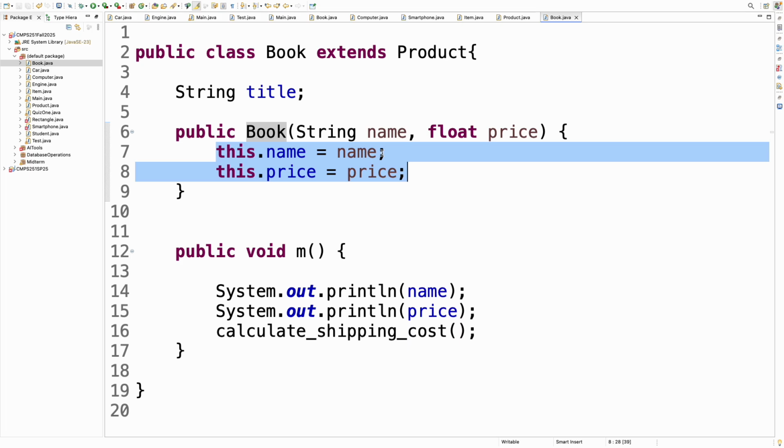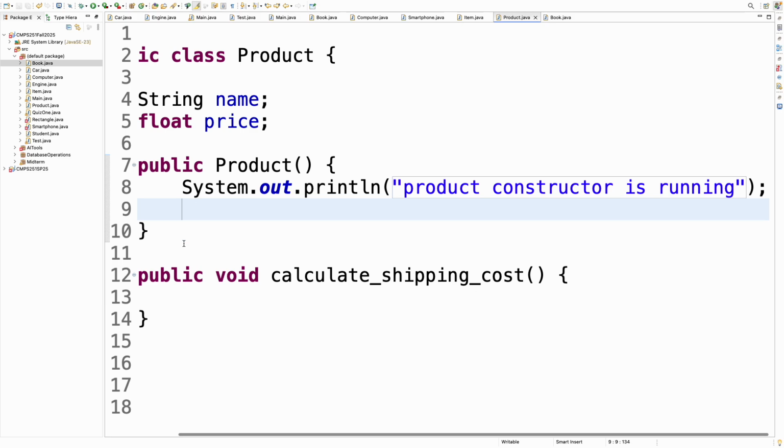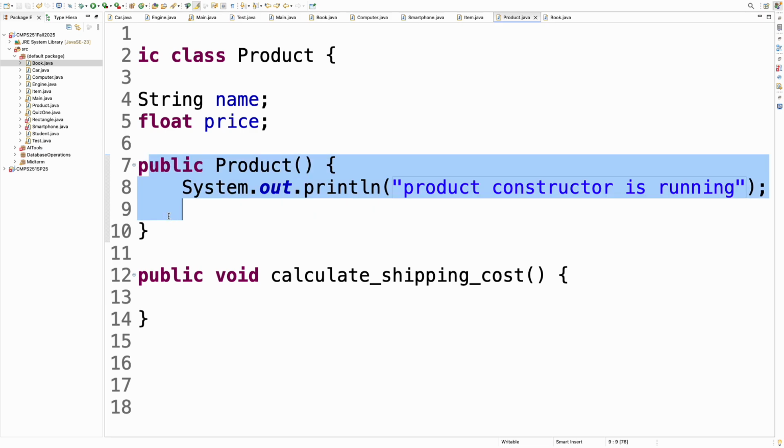If you want to create a book, you should first have a product. But this doesn't mean that we are creating a product instance. We are just making the needed initialization. I want to create a book object, but for that, maybe there are some special things that I need to do for a product, maybe some unique ID assignment and so on. That's why the product constructor is called.